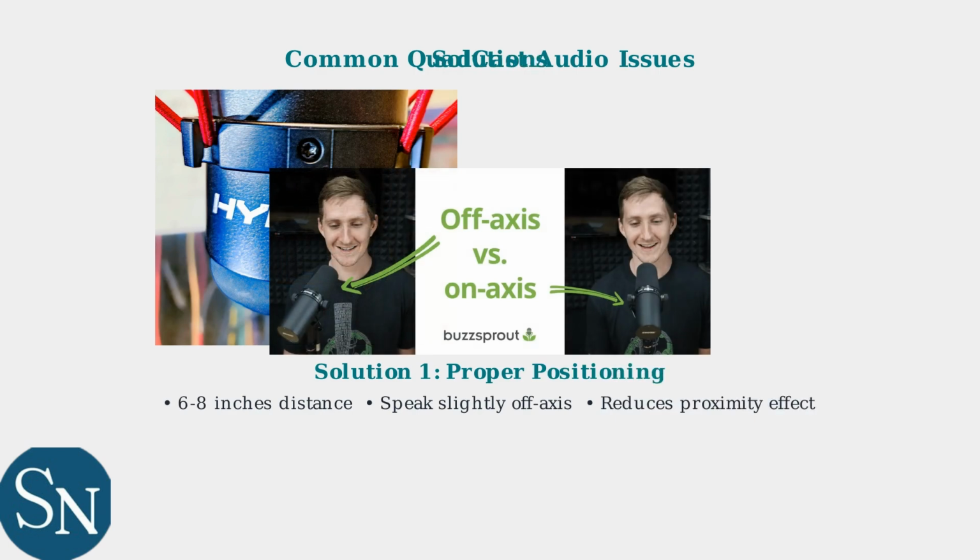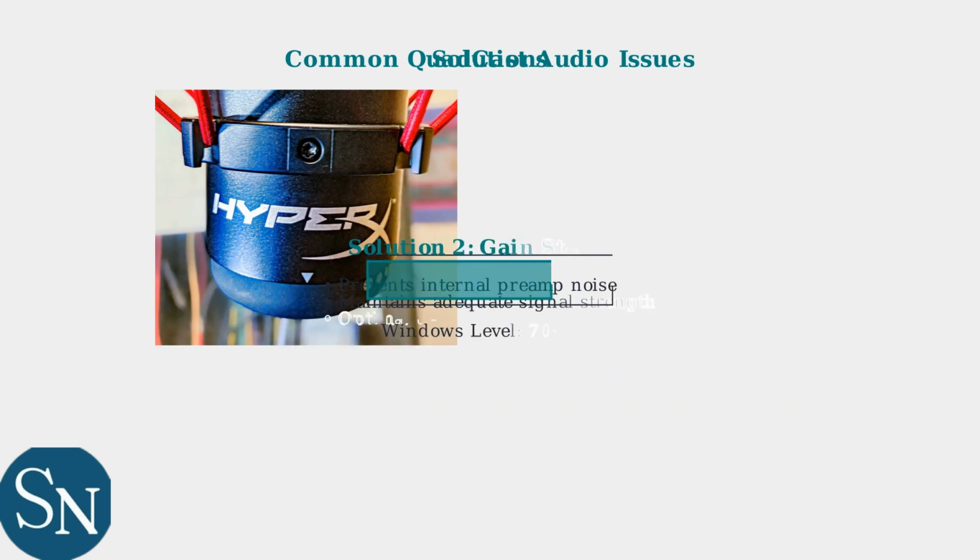The first and most important step is proper microphone positioning. Maintain a distance of 6 to 8 inches from the microphone and speak slightly off axis rather than directly into it. The second solution involves proper gain staging. Set your Windows audio levels to 70 to 80%. This prevents the internal preamp from introducing noise while maintaining adequate signal strength.